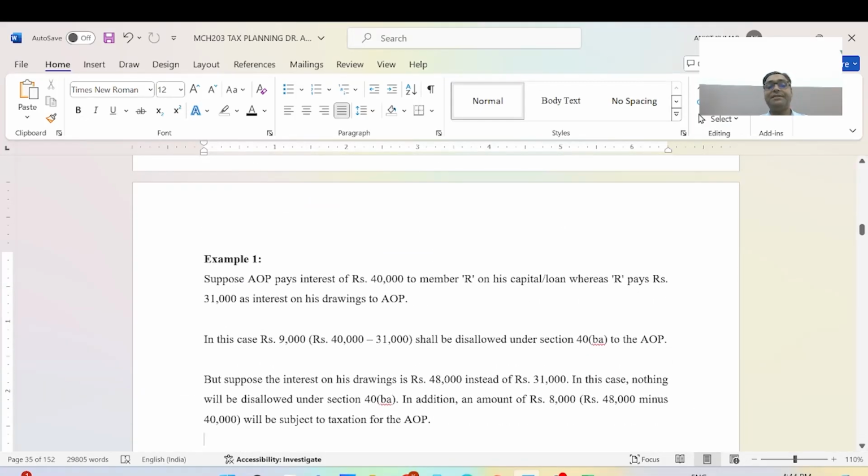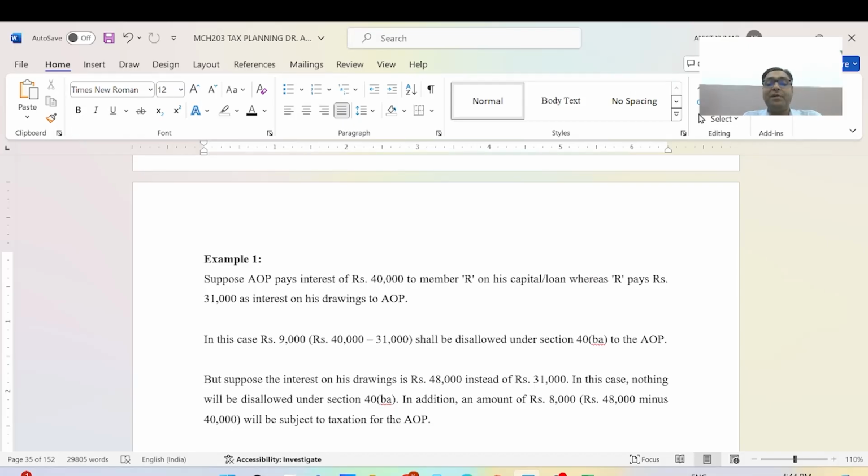Here we are going to discuss two examples. This is the first example. Suppose AOP pays interest of rupees 40,000 to member R on his capital loan, whereas R pays rupees 31,000 as interest on his drawing to AOP.